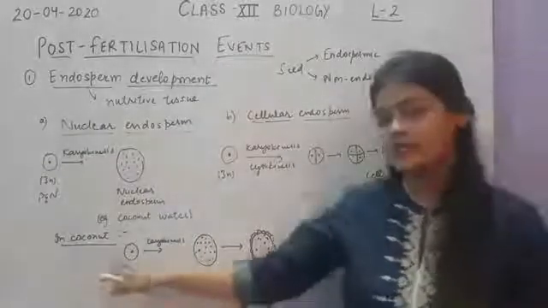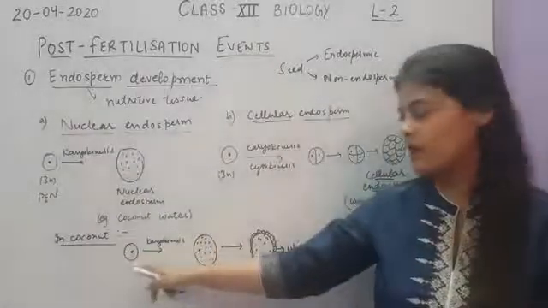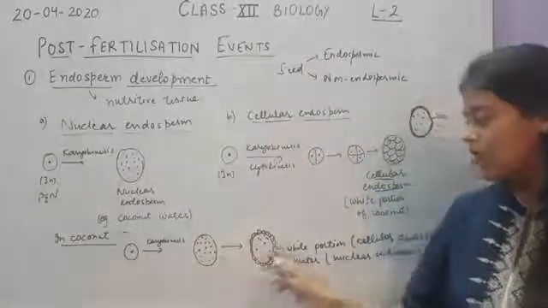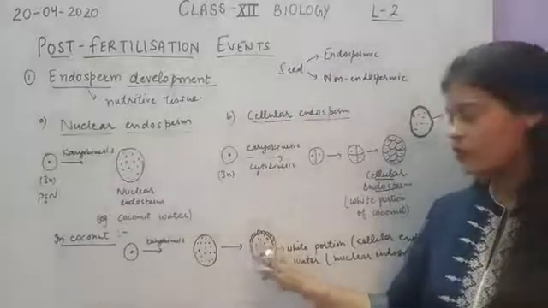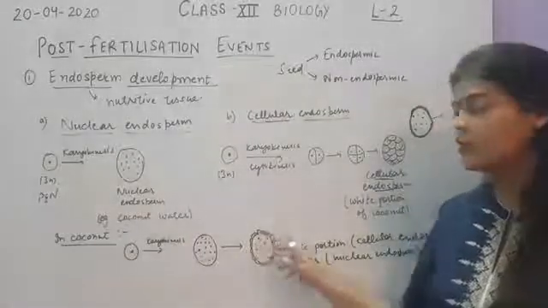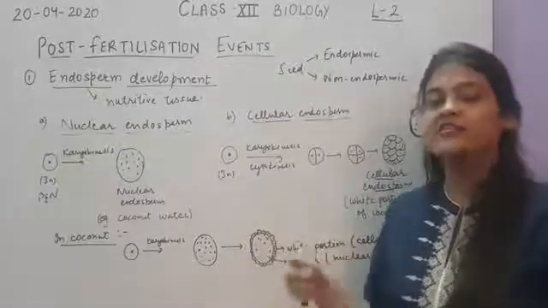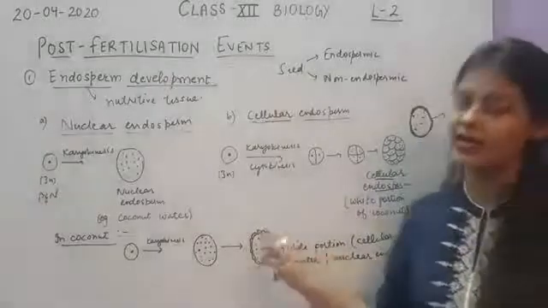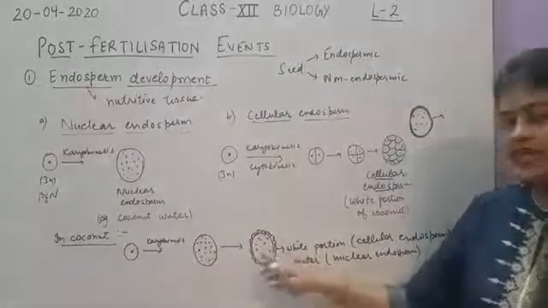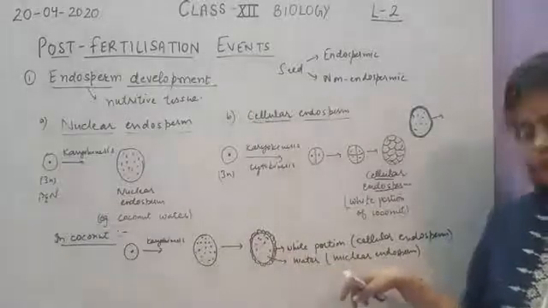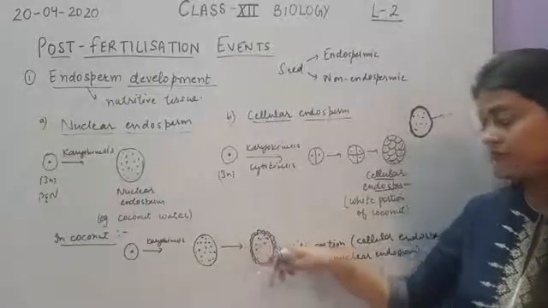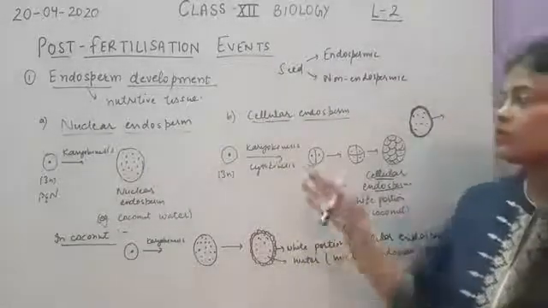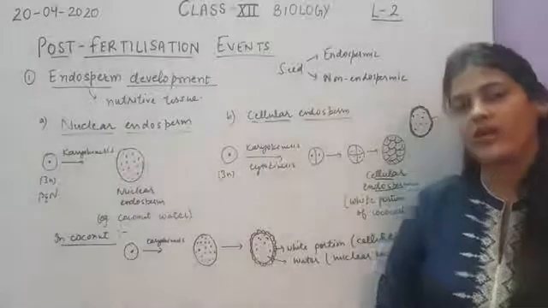If you see in coconut, first the primary endosperm nucleus will undergo karyokinesis to form this nuclear endosperm. Then later on the nuclei at the periphery will accumulate cytoplasm around them to form a layer of cells, which is called cellular endosperm. So you can see here in the center, the water part has nuclear endosperm, and around the nuclear endosperm, the white portion has the cellular endosperm. So these are the two types of development of the endosperm.